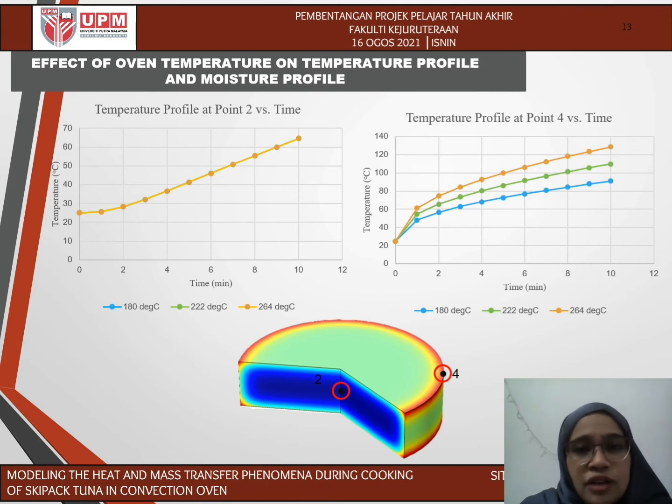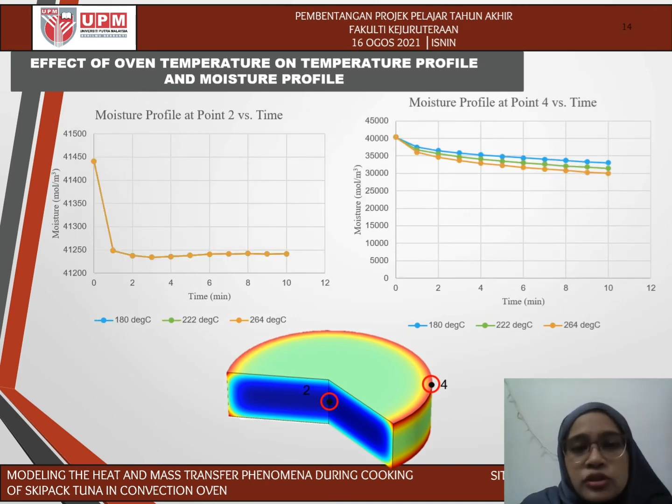As for the effect of oven temperature on the temperature and moisture profile of fish meat, temperature development is faster on the top edge surface than at the core point for all three temperatures after 10 minutes of cooking. The core temperature doesn't show any significant changes even when cooking under different oven temperatures. Meanwhile, the moisture on the top edge surface reduces faster than at the middle point. The middle point moisture stays constant after 10 minutes of cooking.